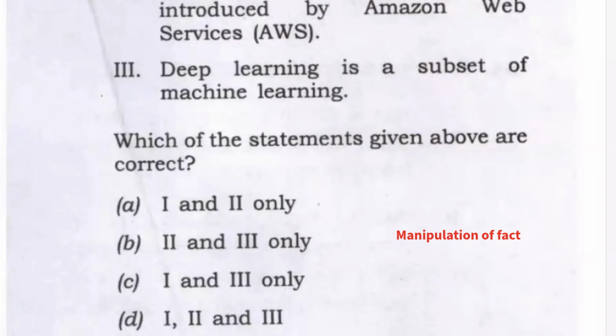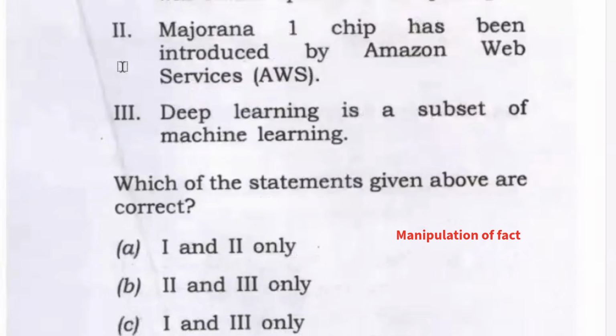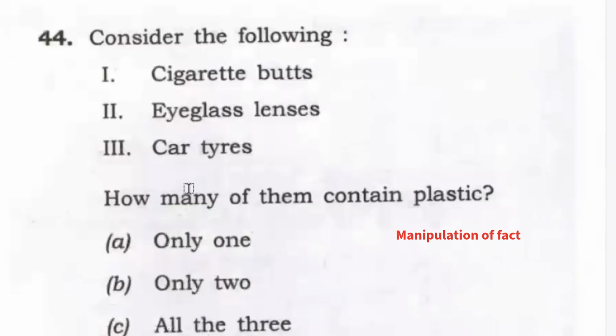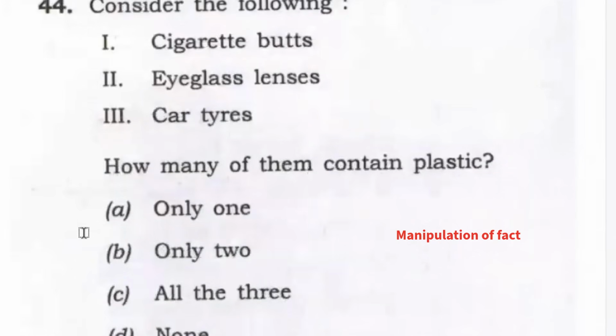Deep learning is a subset of machine learning, would be known to the majority of aspirants. It is a very basic concept. However, even if you didn't know that, just always remember that facts and data can be easily manipulated, and the probability of being wrong is almost 70 to 80%. So unless you are sure, you have to take a calculated guess, make them incorrect, but read them correctly. Okay. Now, the next question is, consider the following: cigarette butts, eyeglass lenses, car tires.